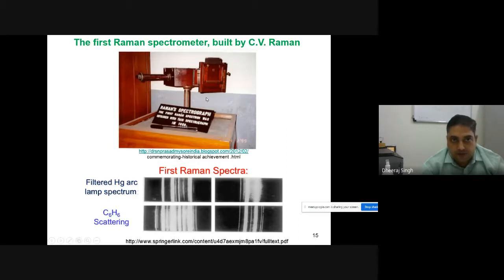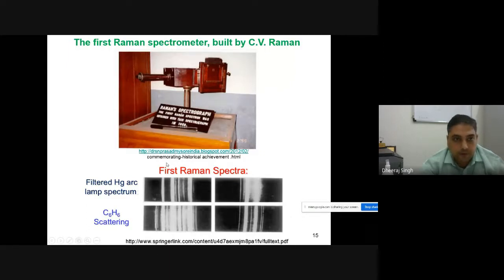Actually, this is the first Raman experimental spectrometer, which was built by C.V. Raman in IACS Kolkata when he was working as a scientist. In earlier times, C.V. Raman used a mercury arc lamp for exciting molecules and material. A mercury light source was used to scatter from a sample. But nowadays, instead of any such light, laser light has revolutionized the field of Raman spectroscopy due to its unique behavior. This is the first Raman spectrum he recorded with this instrument, of benzene and CCl4,